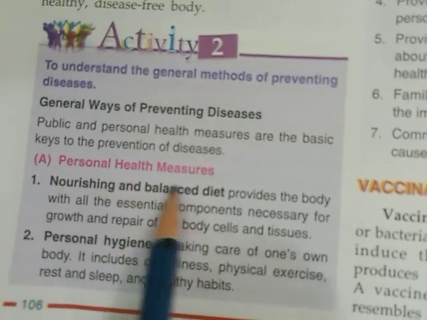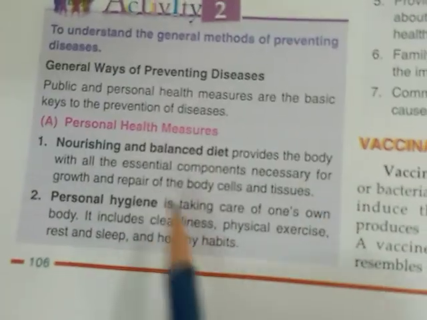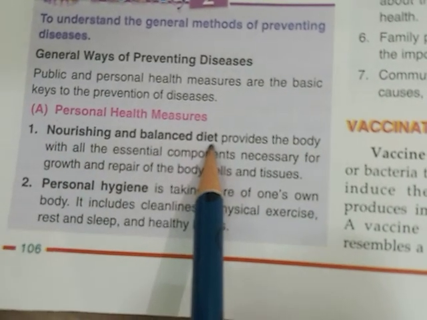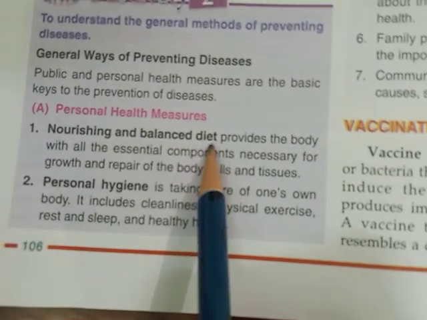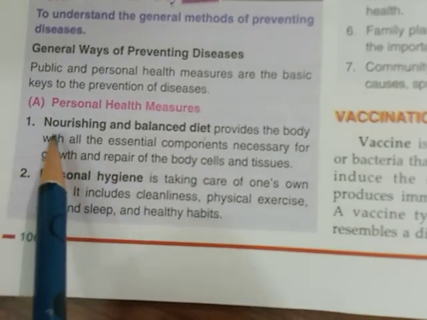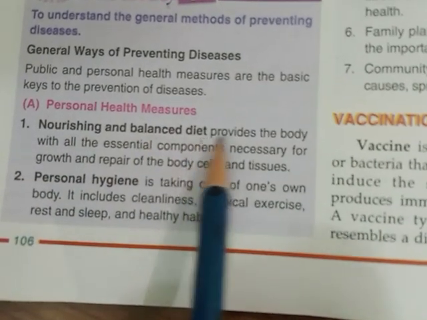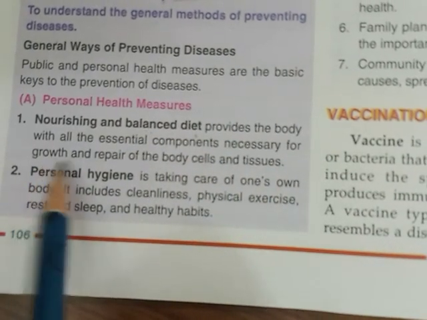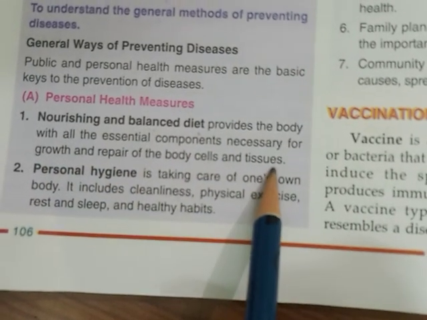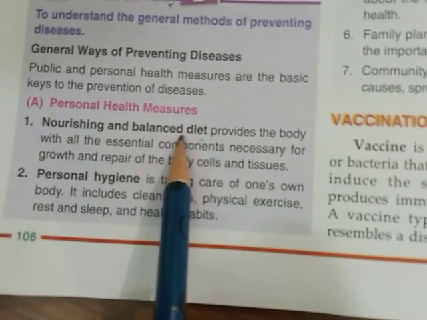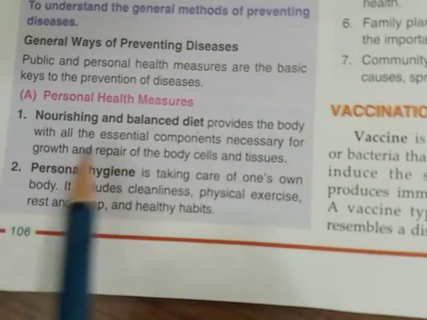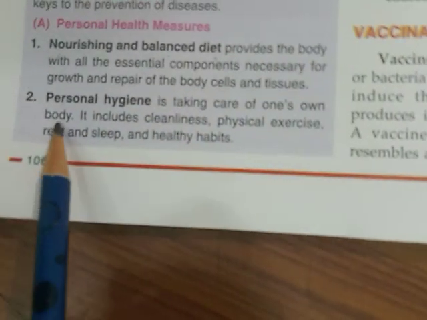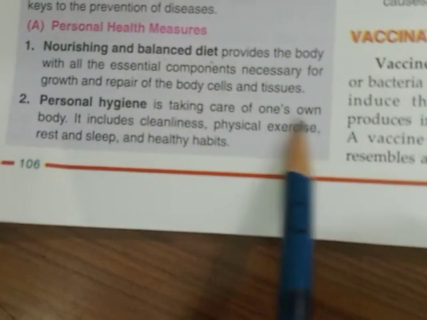Some of the personal health measures, what you should do to maintain that personal hygiene. Nourishing and balanced diet. See children, for your personal hygiene you should eat a balanced diet which provides the body with all the essential components necessary for growth and repair of the body cells and tissues. So eat a balanced diet, so that will help in the growth and development and the repair of your cells and tissues.